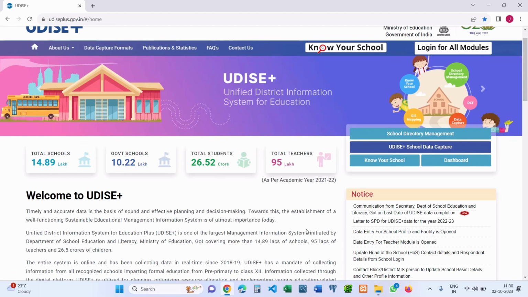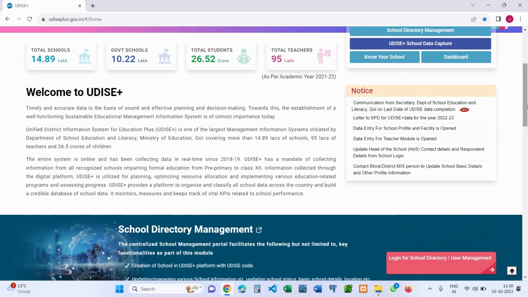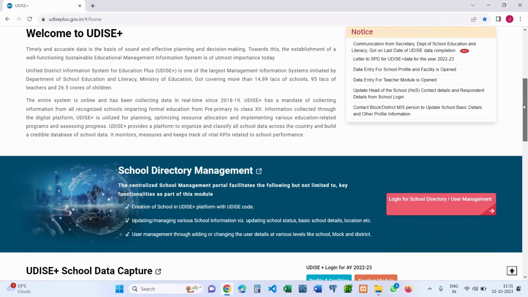Here, a specific data capture format for collecting the student-wise details, such as the profile of the student, the grade details, schooling status, facility received by the student, participation of students in school activities, scholarship, and vocational education, was captured during this session. Now, all the student data that we captured during the academic session 22-23 has to be populated to the current academic year 23-24, so as to complete the first year tracking of each individual student and data entry for the current year.